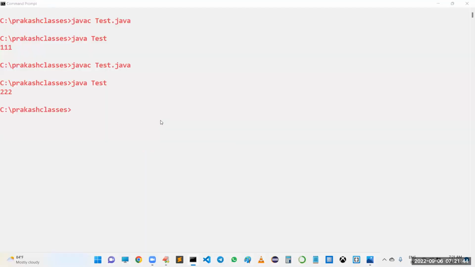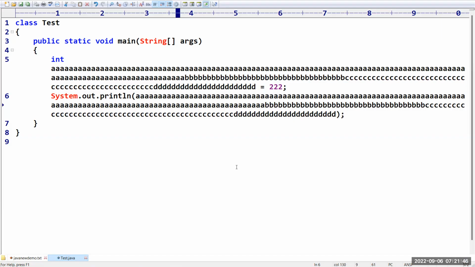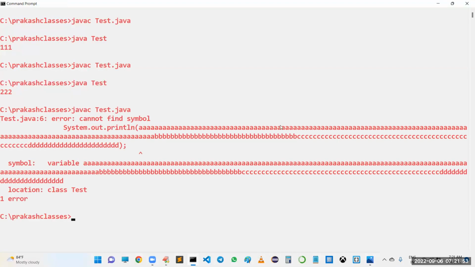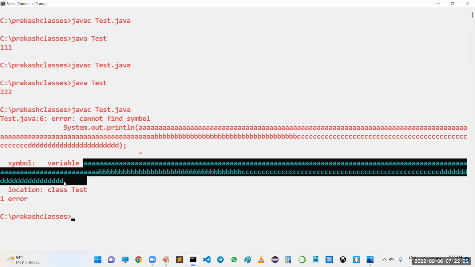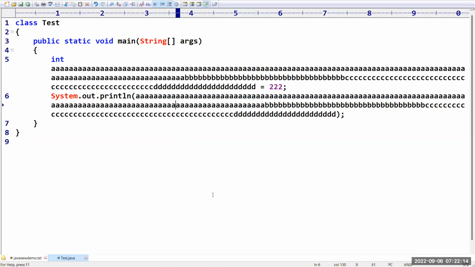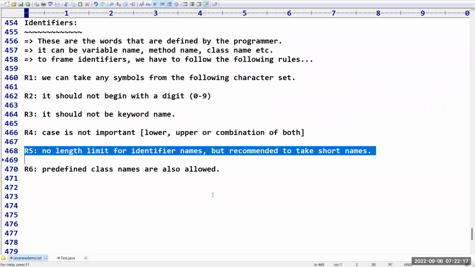By mistake, if we forgot to add at least one letter, then immediately Java is going to raise a compile time error saying, I am unable to find the symbol whatever you have taken. This symbol is not there. Can you please check this variable inside the class Test? Is it correctly mentioned or not? So performance is going to be down. Readability problems we are going to face when you are taking long length names. That's why it is always recommended to take short length names.